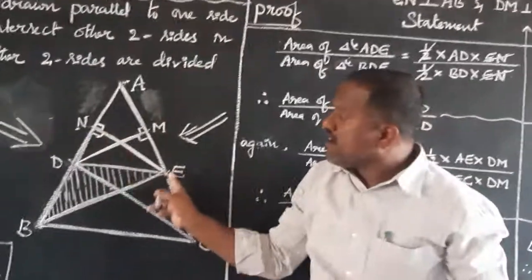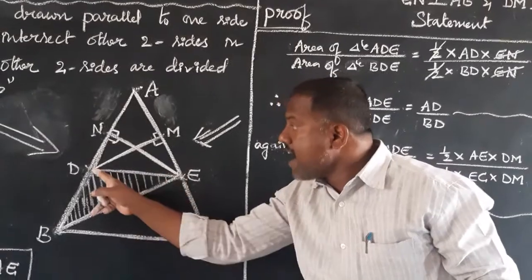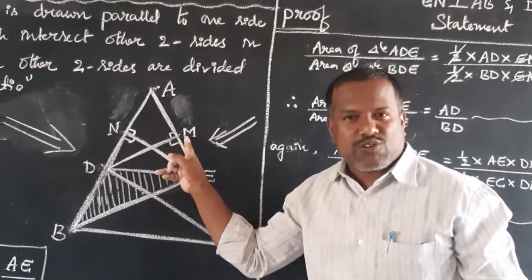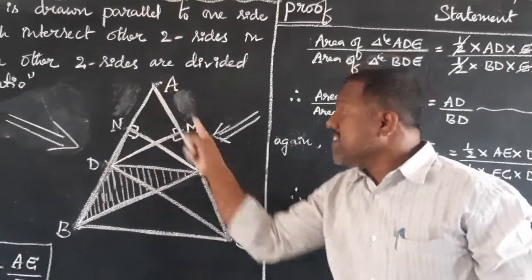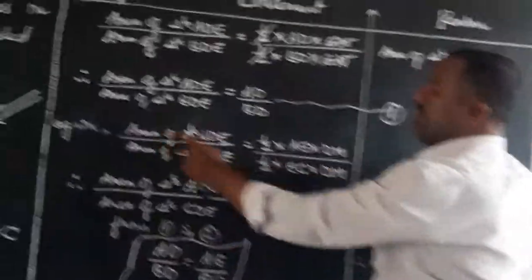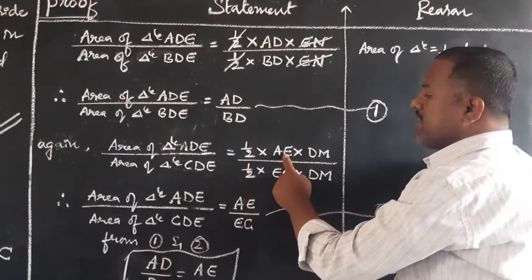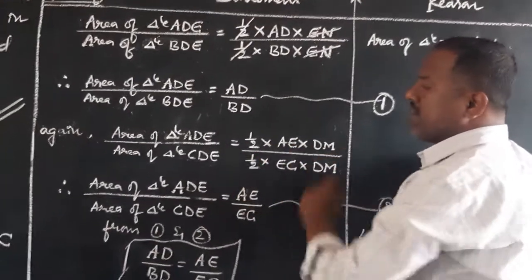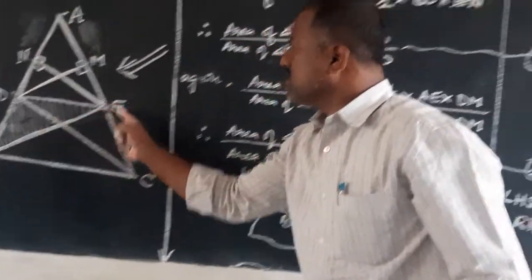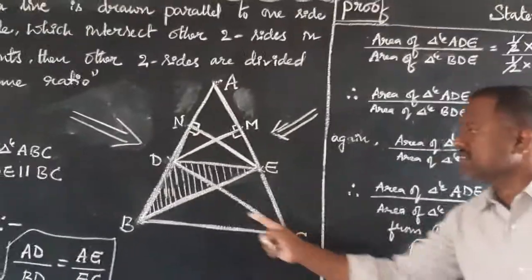Base AE, height DM. Area of triangle ADE is equal to half into AE into DM, whole divided by the area of triangle CDE.